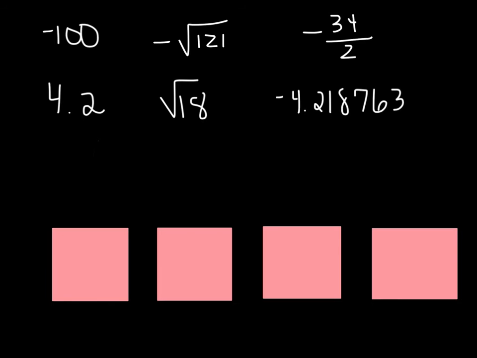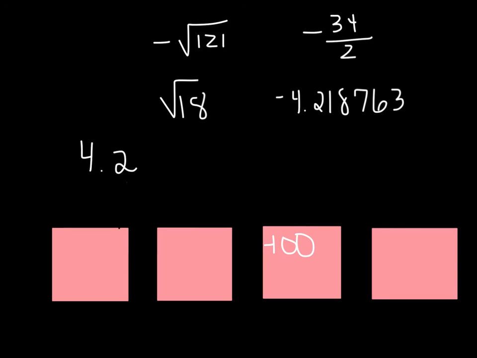The next box is looking for an integer but not a whole number. That's where I'm going to put -100 because -100 is not considered a whole number because whole numbers are always positive. But -100 doesn't have a fractional part, so it belongs most appropriately as an integer but not a whole number.